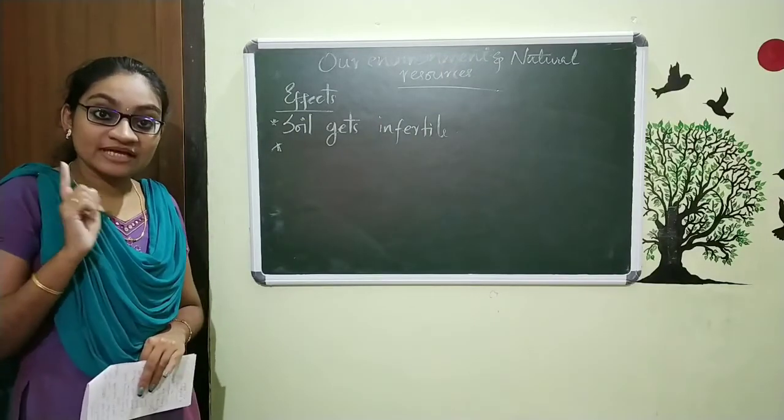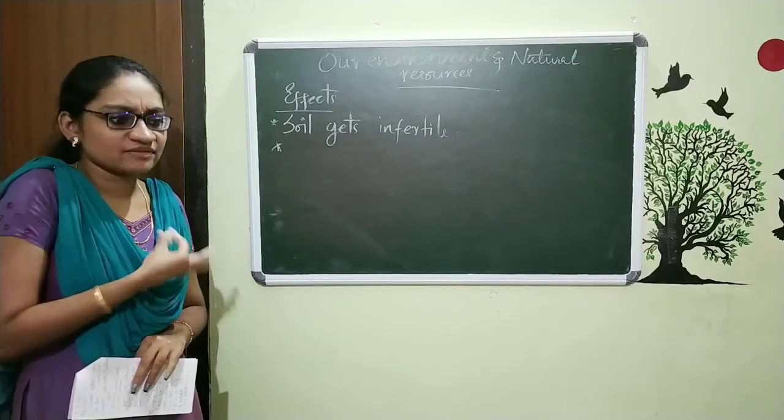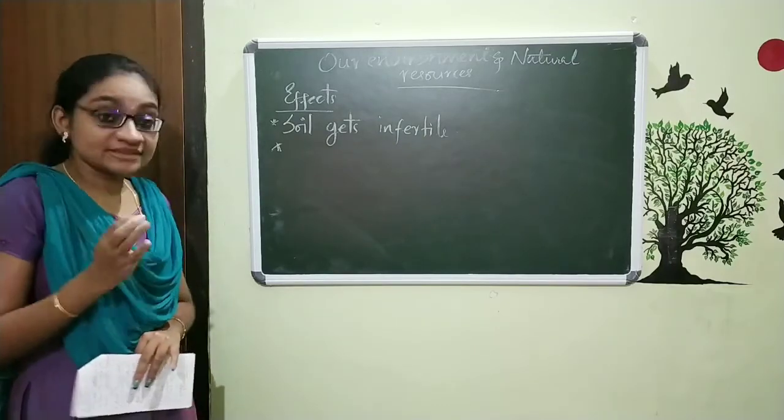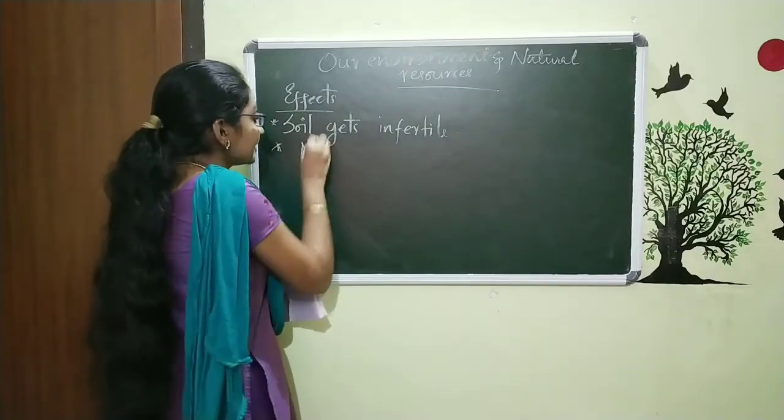And some microorganisms are very important for the growth of plants. We already studied that in our previous chapters.